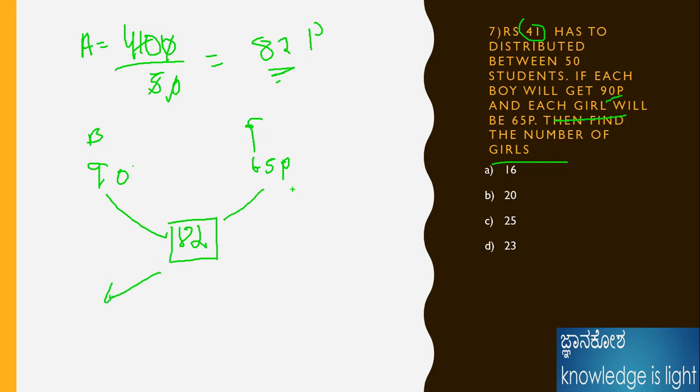Okay, here it is 90 and 65. 82 minus 65 is 17. Fine. 90 minus 82 is 8. Okay, fine. Therefore the total units now should be 75.